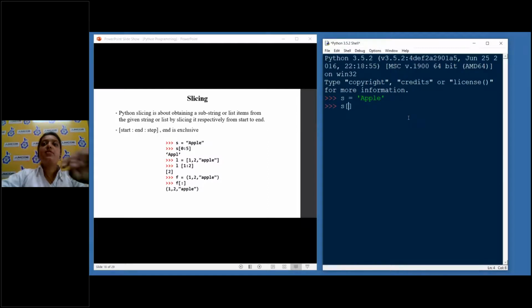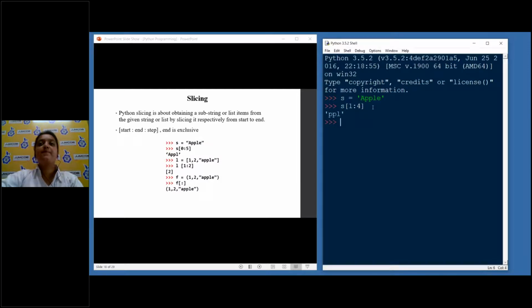Suppose I need the part of the string P, P, L and E. I don't need the first item. So I will start from the second position, which is obviously 1. What is the last position? 1, 2, 3, 4. Now if I put 4 here, the end is exclusive. It will not take the 4 part. It will just take 1, 2, 3, and the fourth part will be removed.